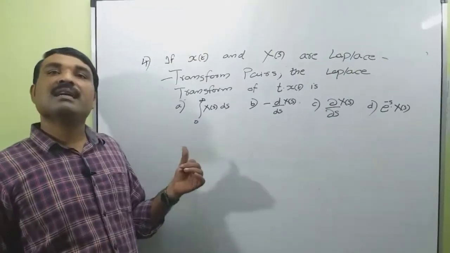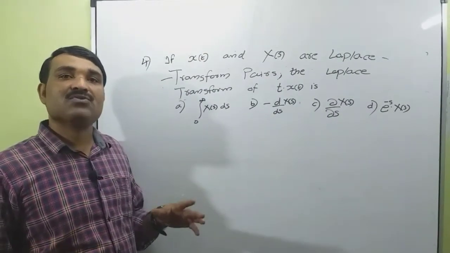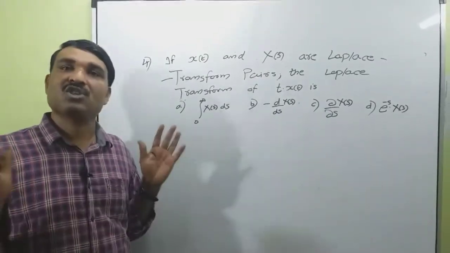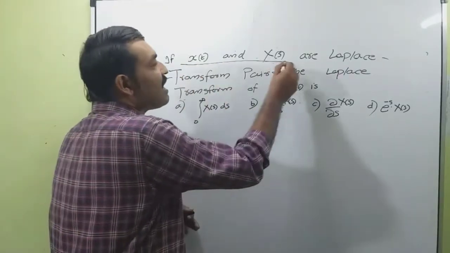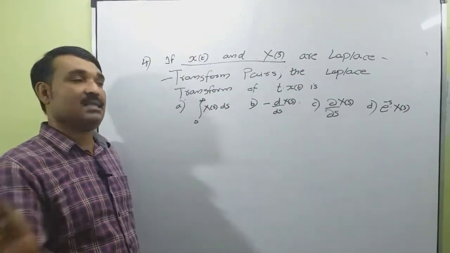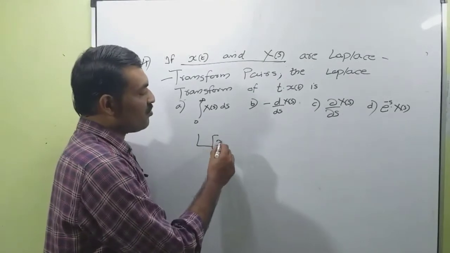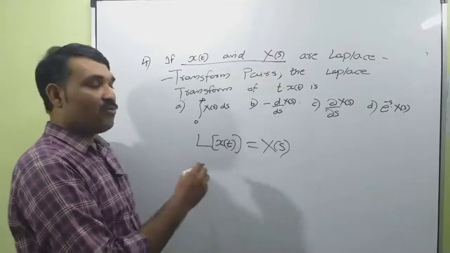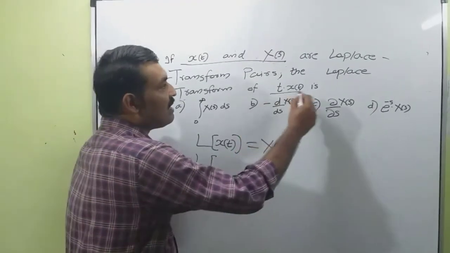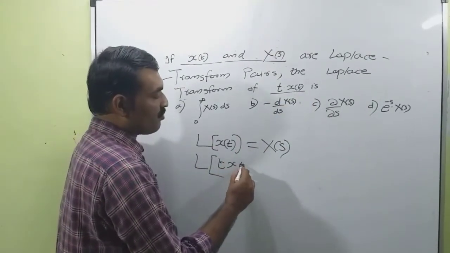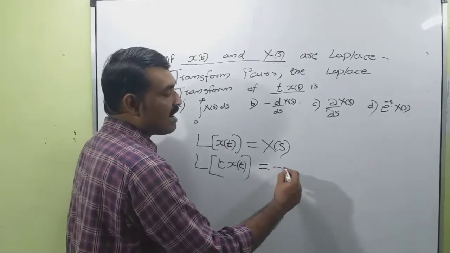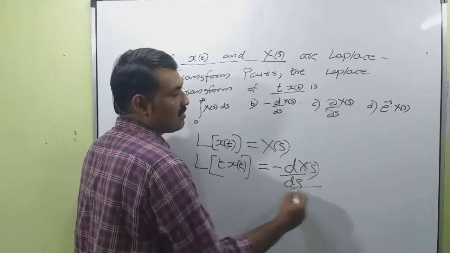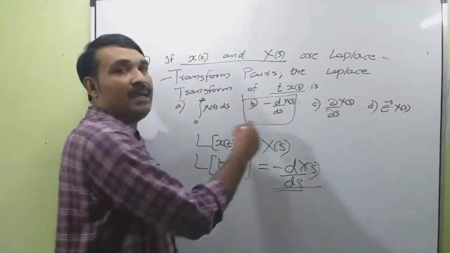And this question is also a direct application of a property of Laplace transform. This question is only for the purpose of familiarizing the properties of Laplace transform. That means x of t and X of s are Laplace transform pairs, that means Laplace transform of x of t is equal to X of s. Now we want to find the Laplace transform of t into x of t. This is equal to minus d by ds of X of s. So the choice is B.